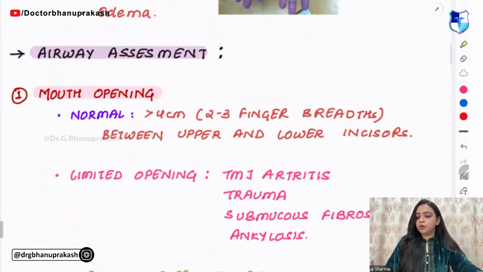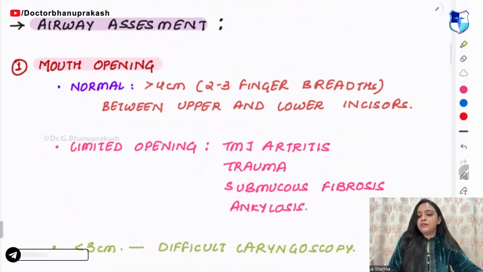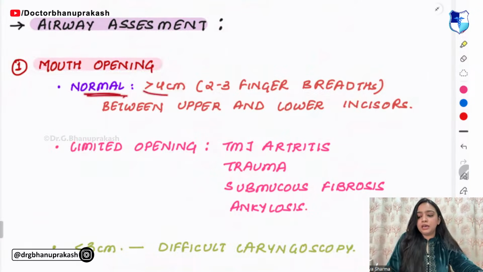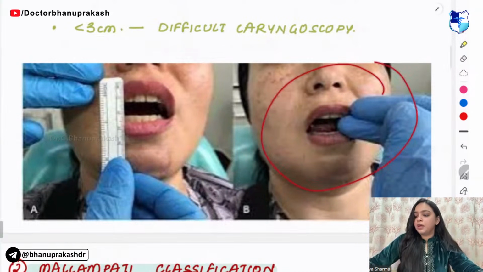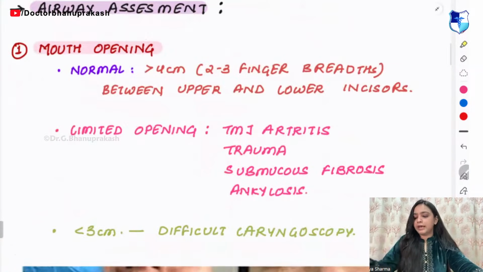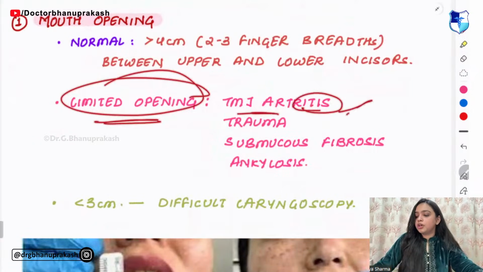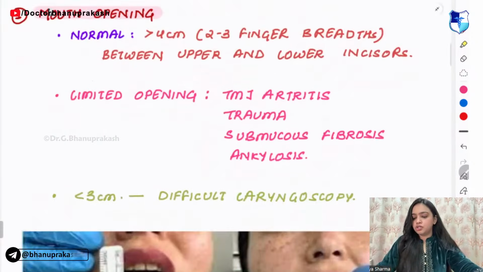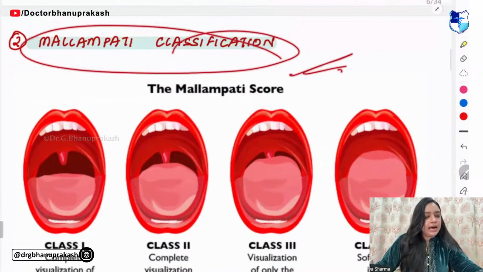The details that you need to know are the airway assessment. In the airway assessment, the first one is mouth opening. What is normal? Normal mouth opening is more than 4 centimeter. Look at this figure. This is how the mouth opening is checked. Limited opening is seen in TMJ arthritis, in trauma, and in ankylosis. Then next you have the Mallampati classification.